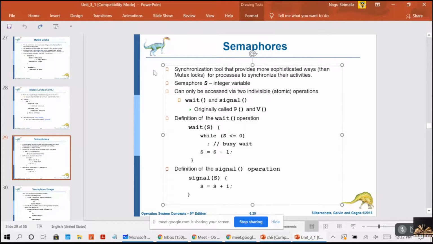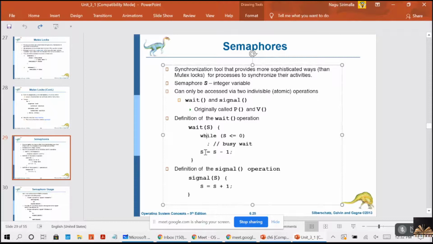Now, the second process P2 is trying to execute wait. What will S be now? 0, right? Because the first process is using the printer and it made S equal to 0. If you check the while condition, 0 less than or equal to 0 is satisfied, so the second process will be in busy waiting, until this condition fails. When will this fail? When the first process is releasing the resource. That means when a process is coming out of the critical section, it will execute the signal. What will signal do? It will increment S.